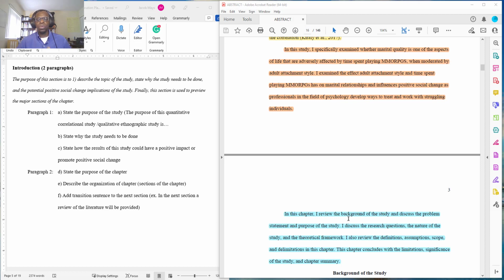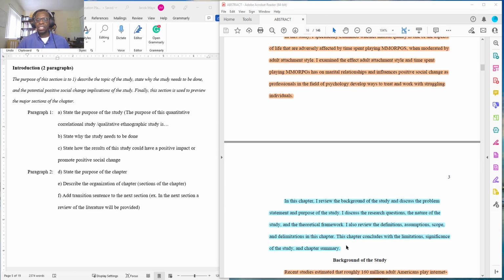So this is what Dr. Walker did. In this chapter, I review the background of the study and discuss the problem statement and purpose of the study. I discuss the research questions, the nature of the study, and the theoretical framework. I also review the definition, assumptions, scope, and delimitations of this chapter. This chapter concludes with the limitations, significance of the study, and chapter summary.